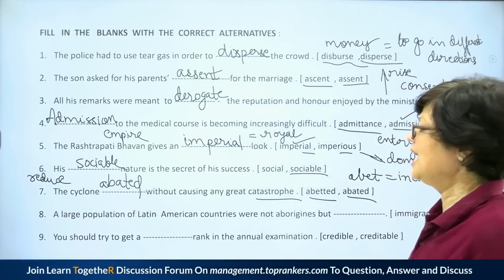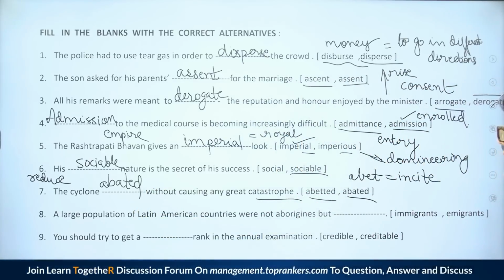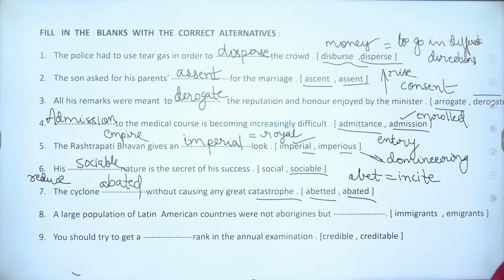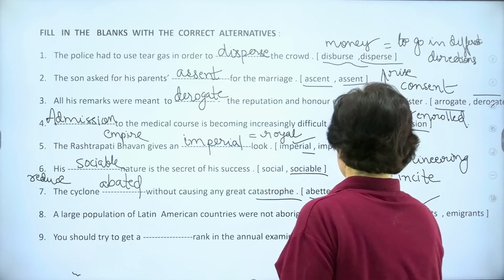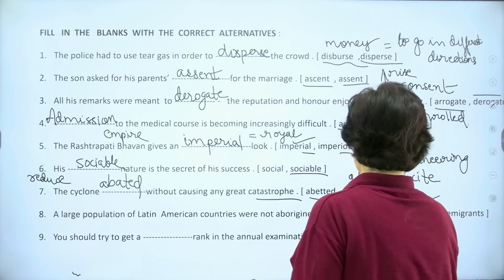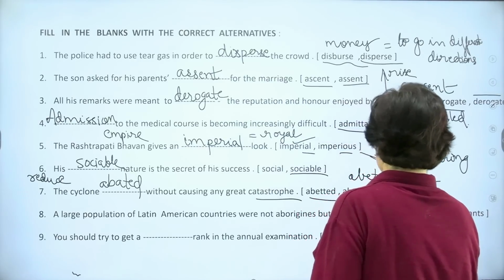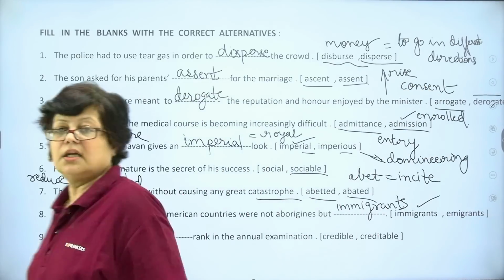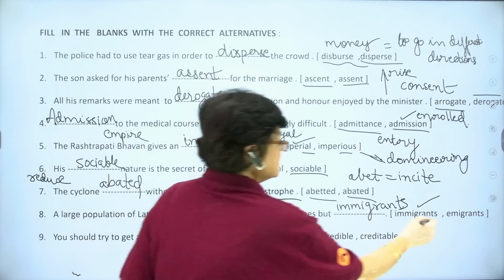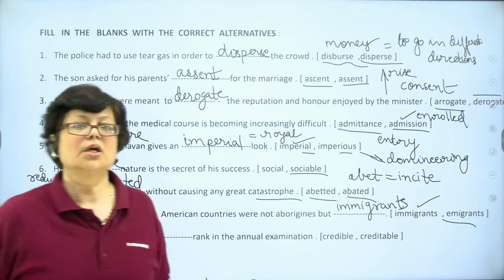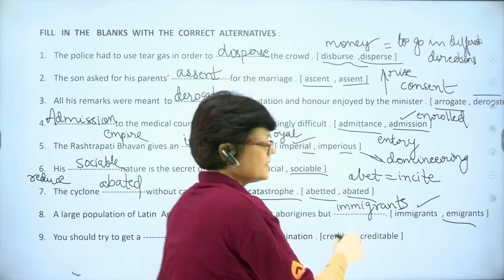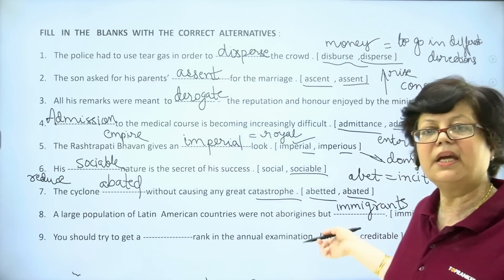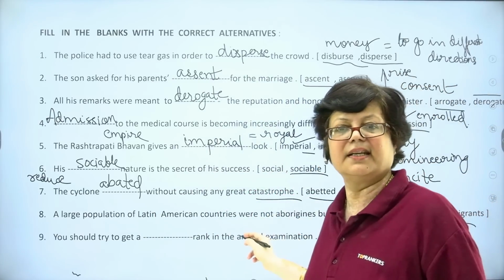Next, a large population of Latin American countries were not aborigines but immigrants, emigrants. The answer is immigrants. Now here the students have a lot of confusion. The second word, emigrant, is to go to some other country, and immigrant is to come into a country. Immigrant.